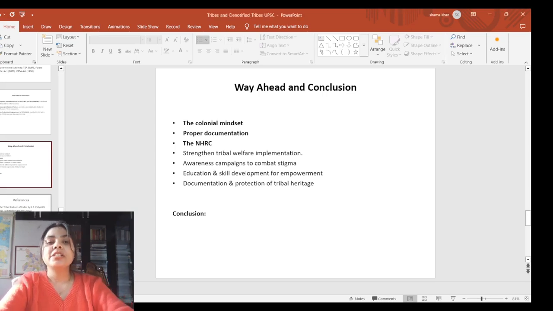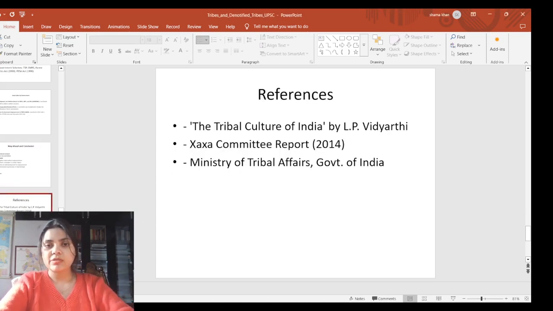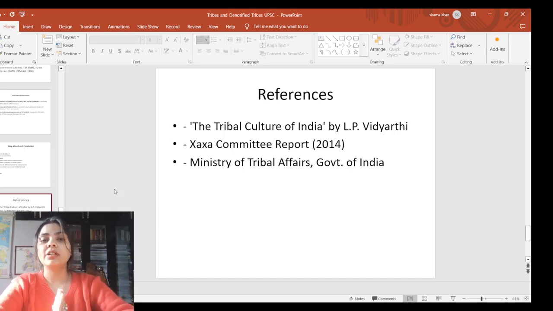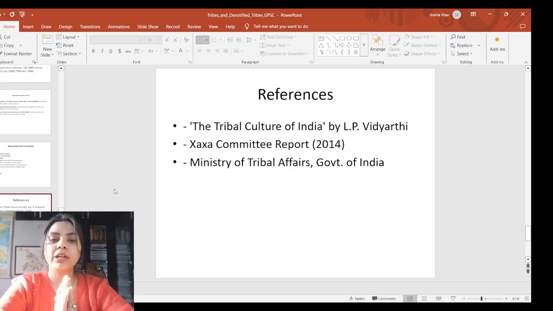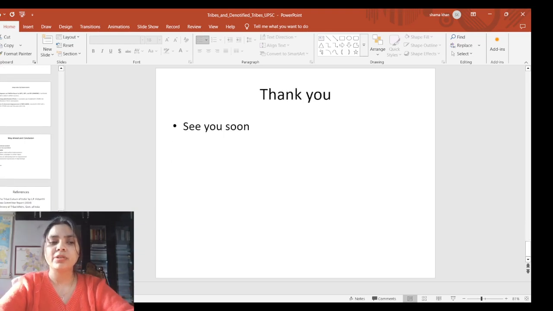So these are the references which I have used in these slides. You can see Tribal Culture of India, written by LP Vidyarthi, and then the Idate committee report. A question has been asked on which community this committee report was given for, so you have to remember that this is related to the denotified tribes. Apart from that, the Ministry of Tribal Affairs and Government of India.